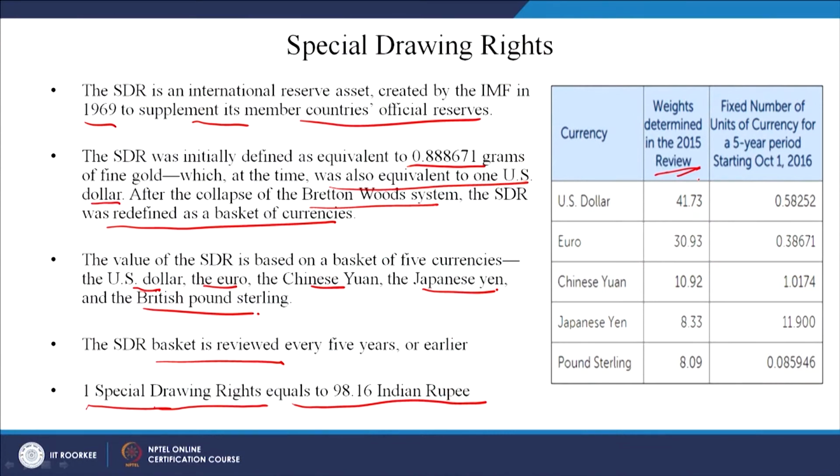So, the weights determined in the 2015 review are: US dollar 41.73, euro 30.93, Chinese 10.92, Japanese 8.33, sterling 8.09. The fixed number of units of currency for a 5-year period starting from October 1, 2016 is all this, right. So, this is how the SDR is designed.